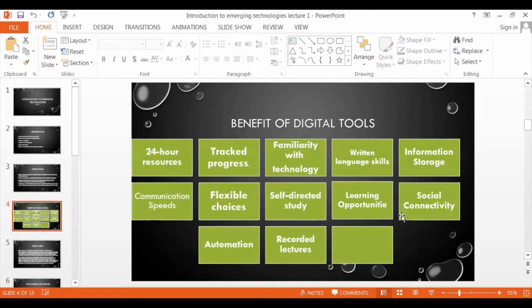Social connectivity. You can connect with people socially. On Facebook, you may have hundreds and thousands of friends, and you are socially connected. You may have not seen each other for ages, but you are socially connected. You can see their pictures, you can like and comment on their pictures. Automation, okay, this is an important tool.